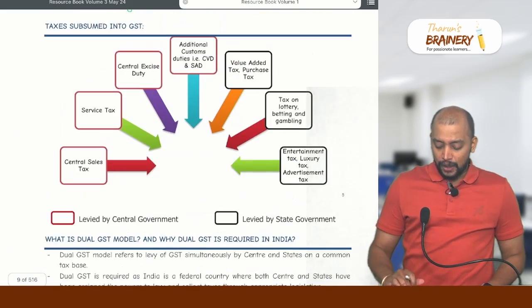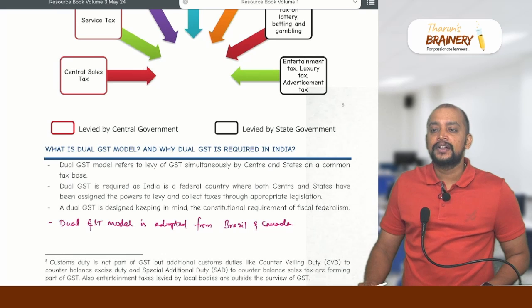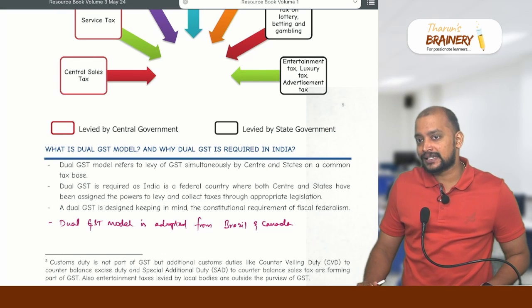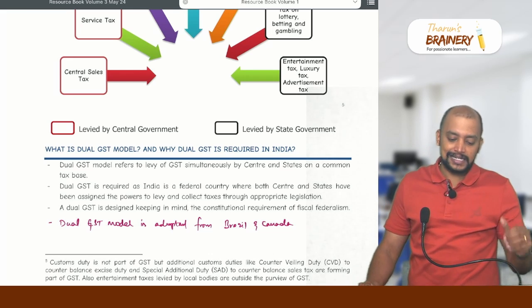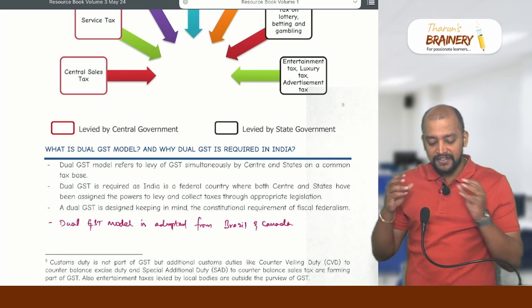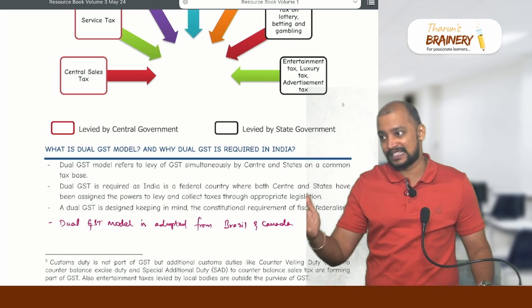Okay, but how will this GST be levied simultaneously? For that, we need to understand intrastate and interstate supply. What is a taxable event under GST? Taxable event means one event will happen, and upon the happening of that event, we need to pay the tax. That is known as a taxable event.